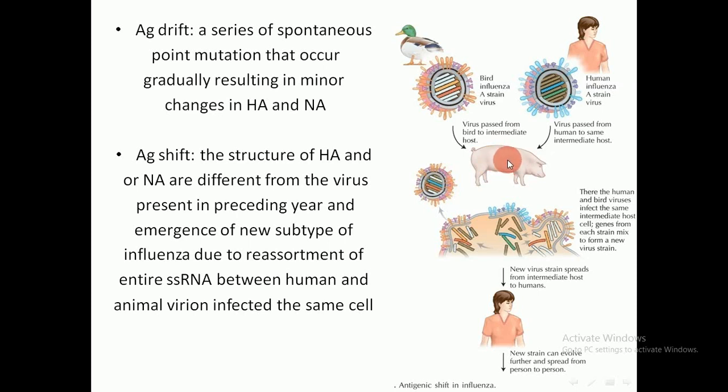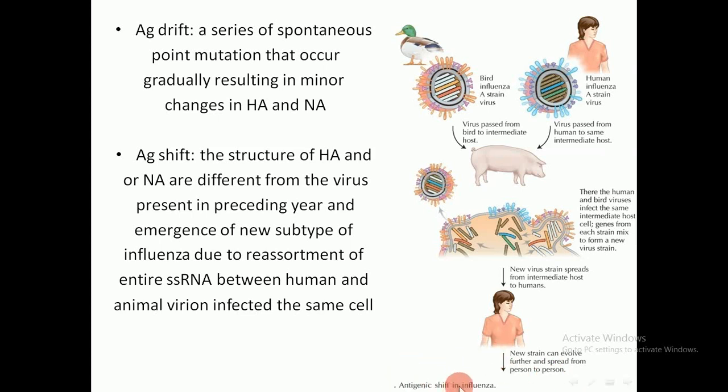And here in the intermediate host, there is infection with the two strains, the human strain and the bird strain. In this intermediate host there is reassortment of the genes, and genes from each strain mix to form a new virus strain. So there is emergence of a new strain that contains genes, some from the bird and some from the human, and this new strain spreads from the intermediate host to a human, and then evolves further and spreads from person to person.